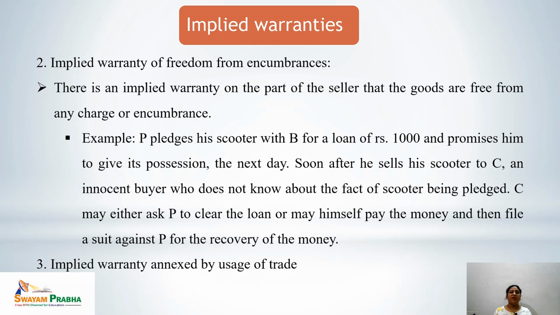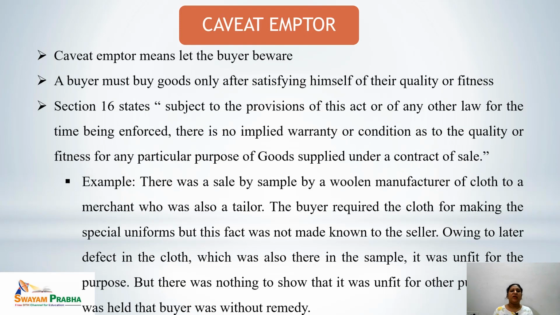Third implied warranty is implied warranty annexed by usage of trade. That means if there is any implied warranty which is a usual part of the trade, that must be present there. Now at last, let's discuss about the concept of caveat emptor. What is a caveat emptor?